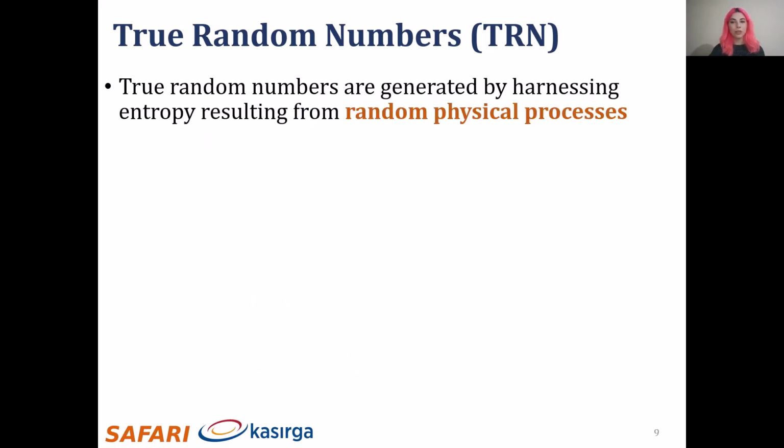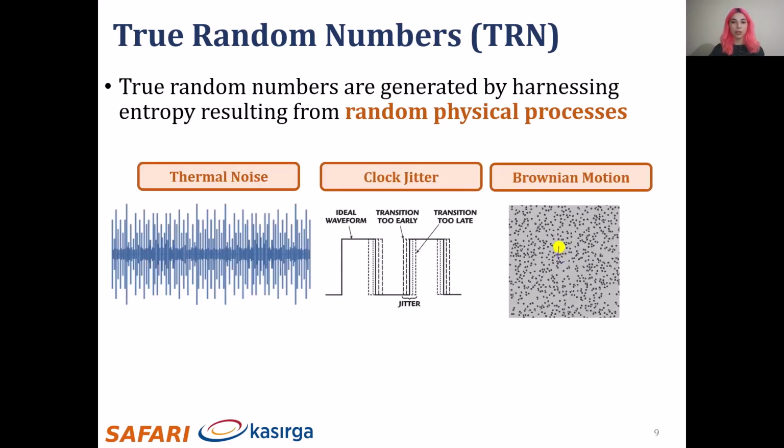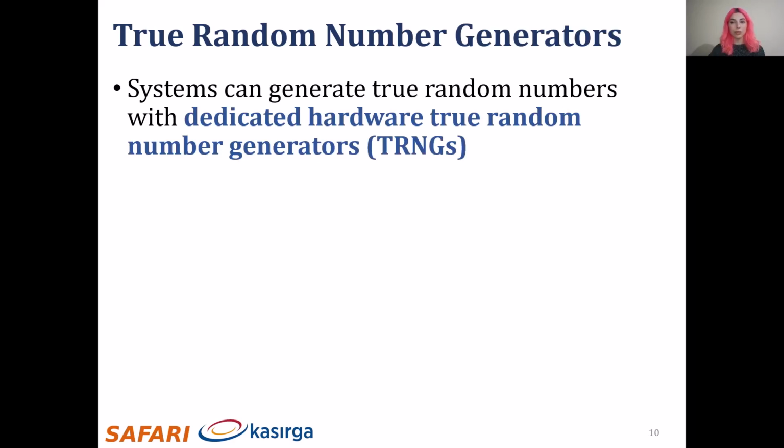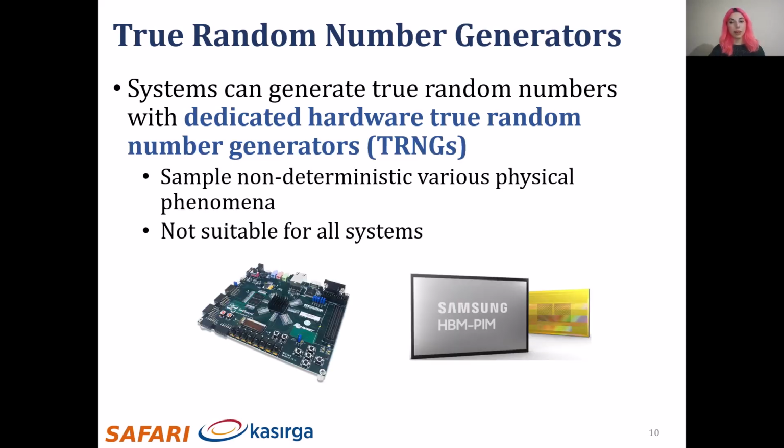True random numbers are only generated by sampling random physical processes such as thermal noise, clock jitter, and Brownian motion. Systems can generate true random numbers with dedicated hardware true random number generators by sampling various non-deterministic physical phenomena. However, dedicated hardware TRNGs cannot be easily used in all systems, for example, embedded systems and processing-in-memory architectures.